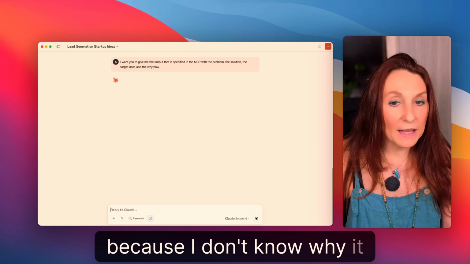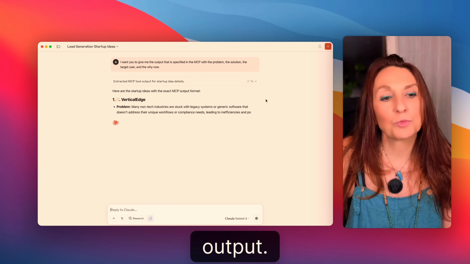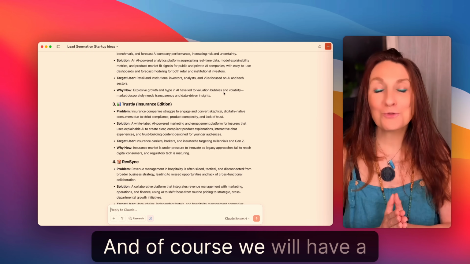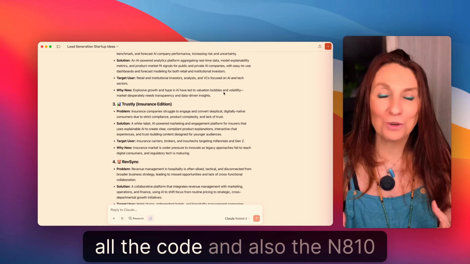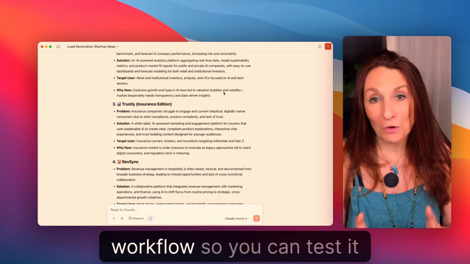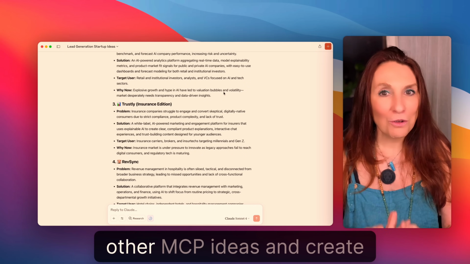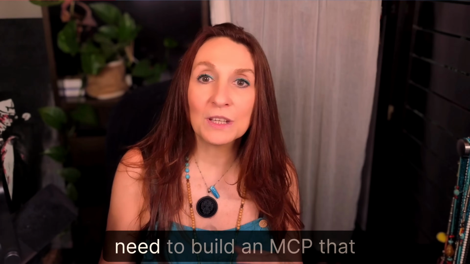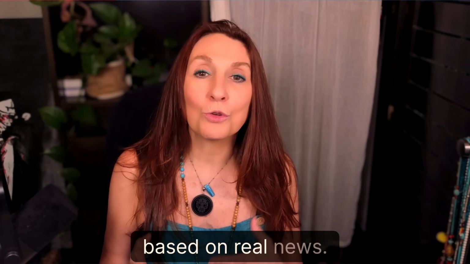Because I don't know why it doesn't always follow this output. Okay, now it's good. And of course, we will have a document here with all the information about this MCP, all the code, and also the n8n workflow, so you can test it and come up with other MCP ideas and create them. Now you've got everything you need to build an MCP that finds startup ideas based on real news.